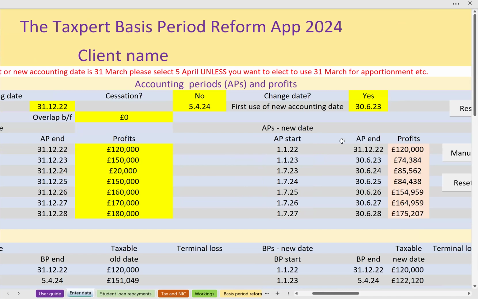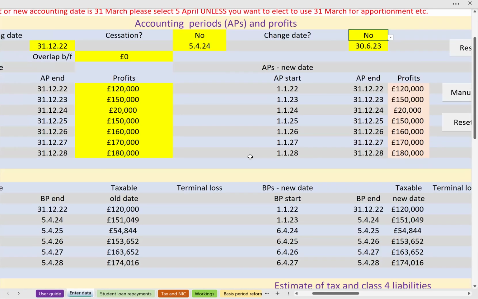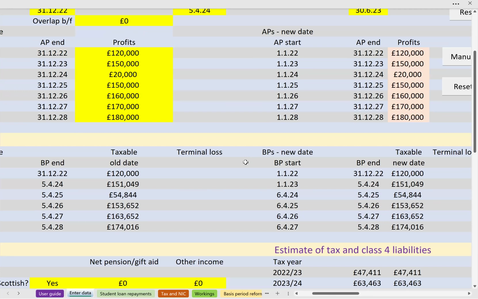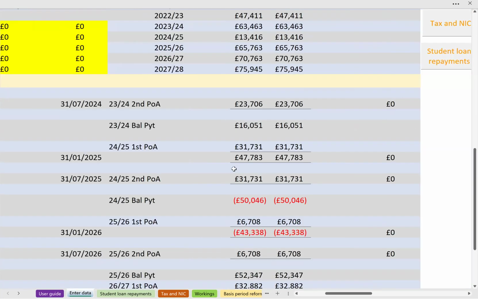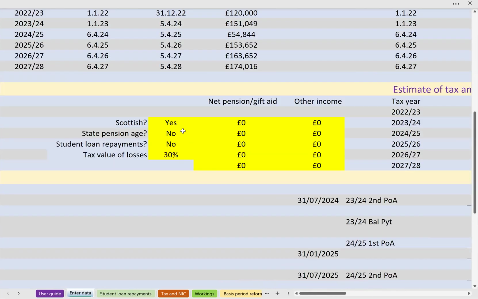But the main purpose is to see exactly what is going to happen. Let's turn off the change of accounting date. What is going to happen as a result of the basis period reform that we're looking at. There is no change if I turn off the change of accounting date, but it's got the cash flows that we need to advise clients on.